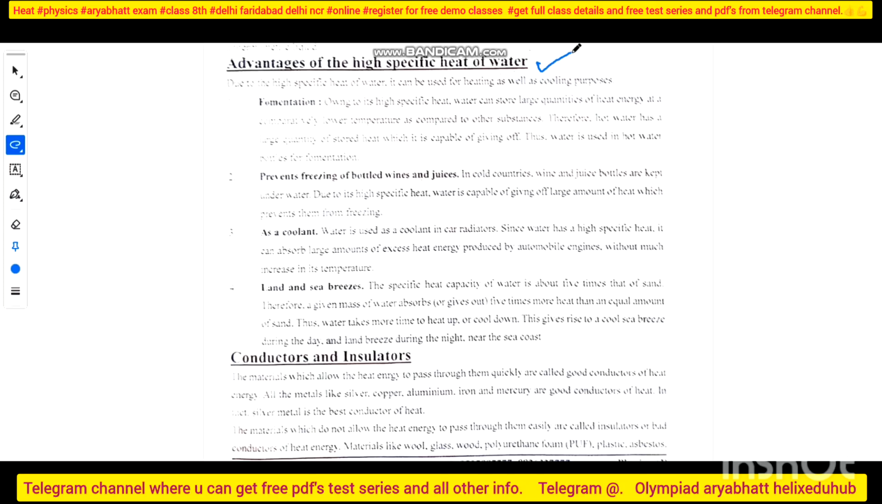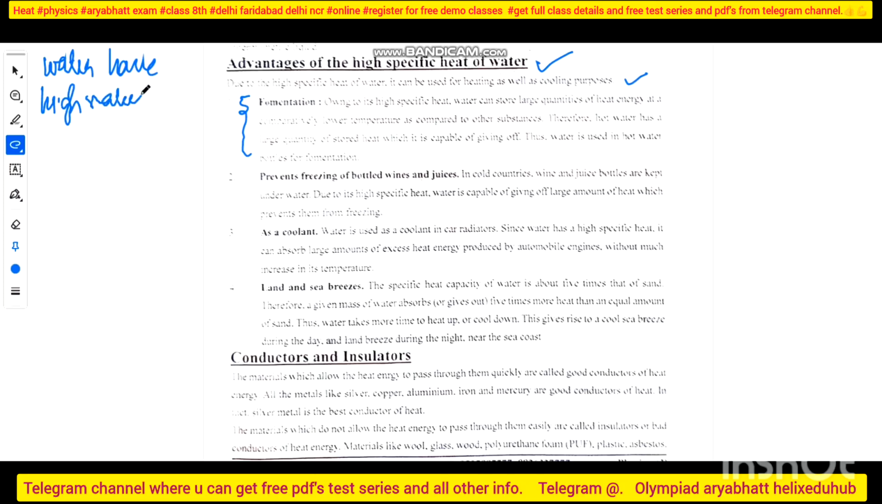Advantages of high specific heat of water. What are the advantages? Due to the high specific heat of water, it can be used for heating as well as cooling purposes. First, fermentation. Owing to the high specific heat of water, it stores a large quantity of heat at a comparatively lower temperature. Therefore water stores a large quantity of heat which it is capable of giving off. Thus water is used in hot water bottles for fomentation. Okay, is this okay? They are directly saying that water has a high value of